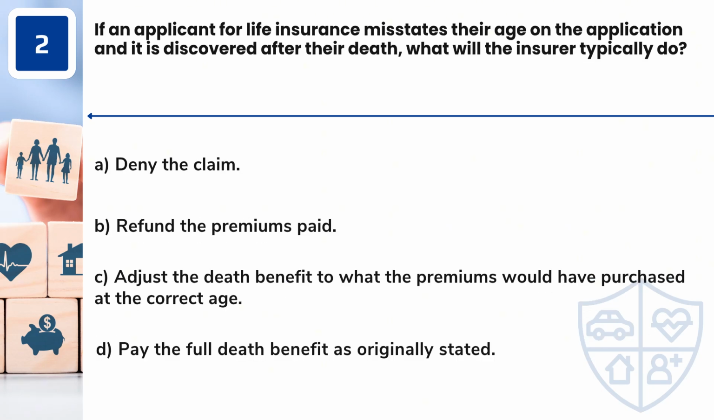Question 2. If an applicant for life insurance misstates their age on the application and it is discovered after their death, what will the insurer typically do? A. Deny the claim. B. Refund the premiums paid. C. Adjust the death benefit to what the premiums would have purchased at the correct age. D. Pay the full death benefit as originally stated.